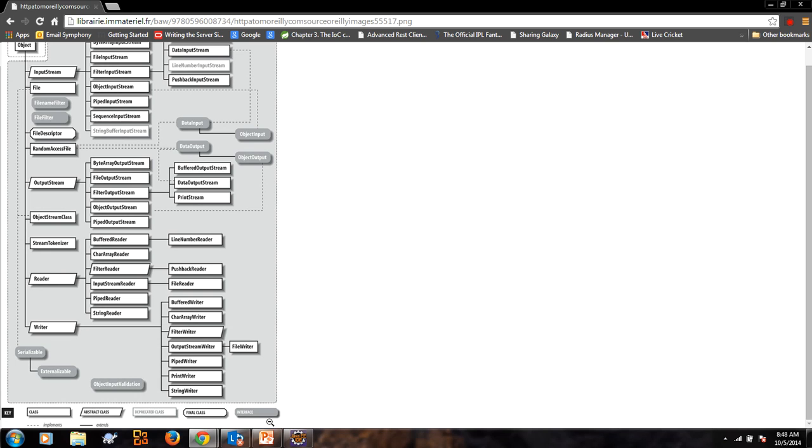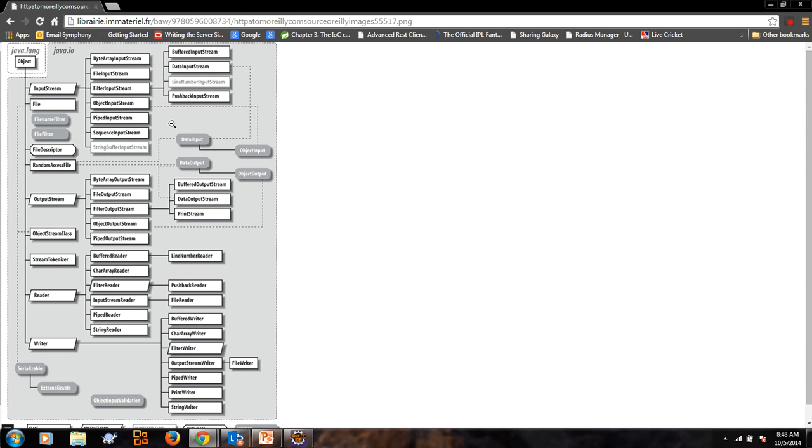We will see there are a few classes that implement an interface and a few classes which extend a class. On top, if you see, input stream is an interface. Let's see here. Let's go to my Eclipse.